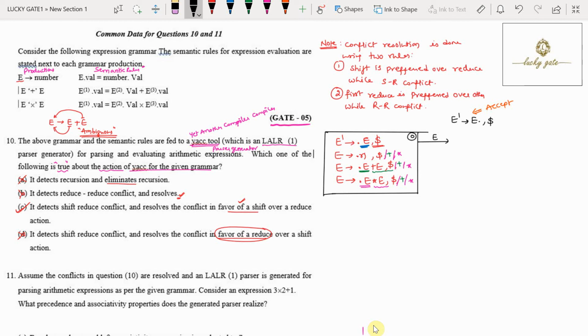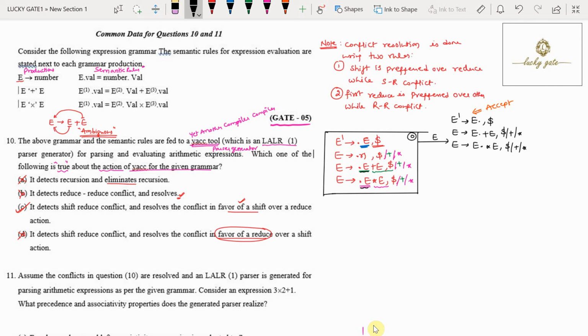And when dot moves from this point one position right, it is going to give you E tends to E plus dot E, comma, lookahead is dollar, plus and star. And for the last production, E tends to E star dot E, comma, dollar, plus and star. These are the lookaheads for the two productions.